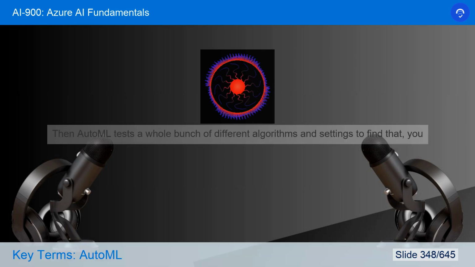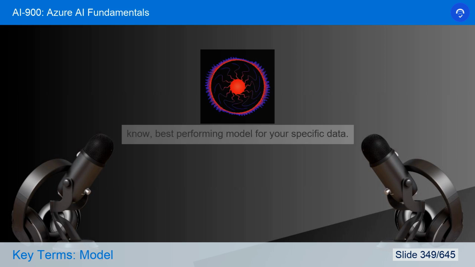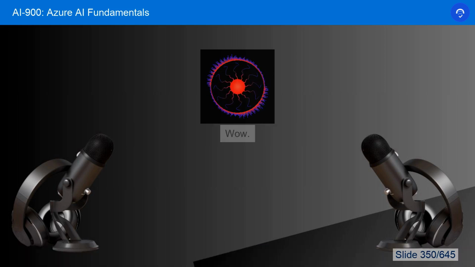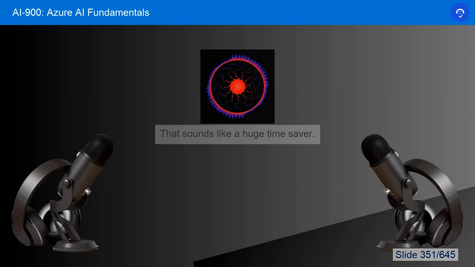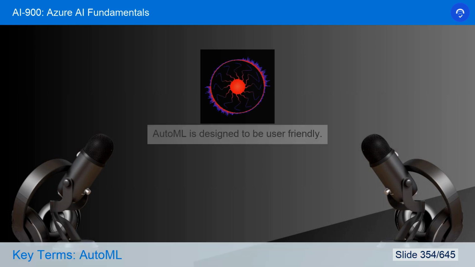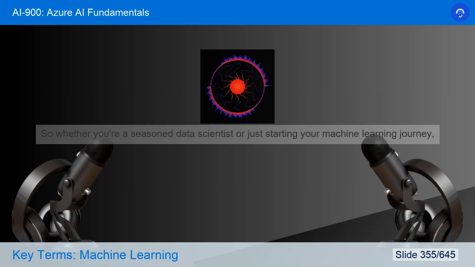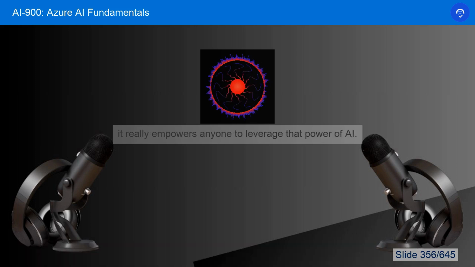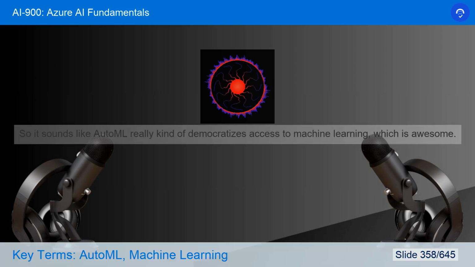Then AutoML tests a whole bunch of different algorithms and settings to find the best performing model for your specific data. Wow, that sounds like a huge time saver. So does that mean you need to be a machine learning expert to use AutoML? Not at all. AutoML is designed to be user-friendly. So whether you're a seasoned data scientist or just starting your machine learning journey, it really empowers anyone to leverage the power of AI. That's fantastic. So it sounds like AutoML really democratizes access to machine learning, which is awesome.